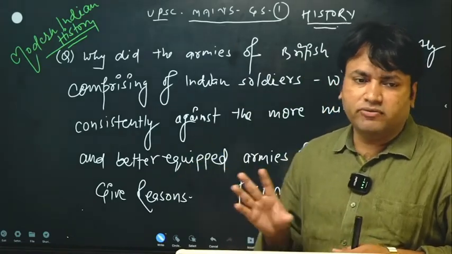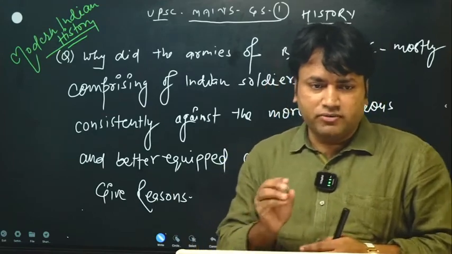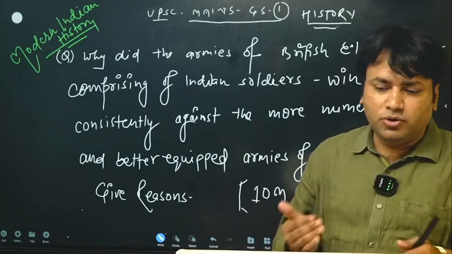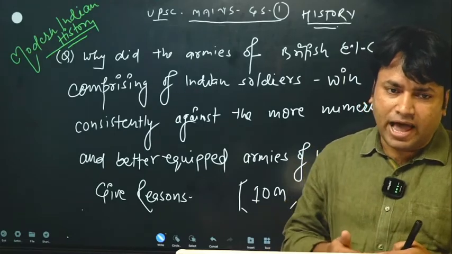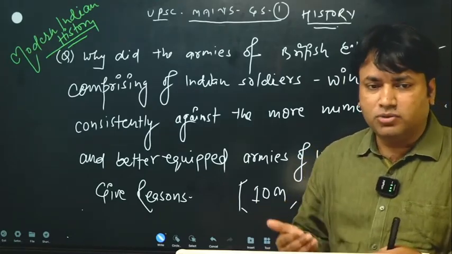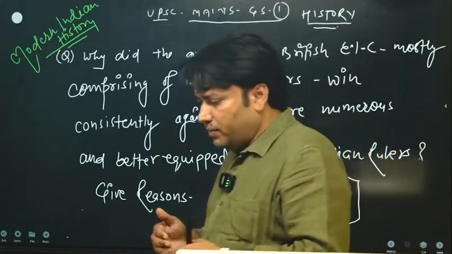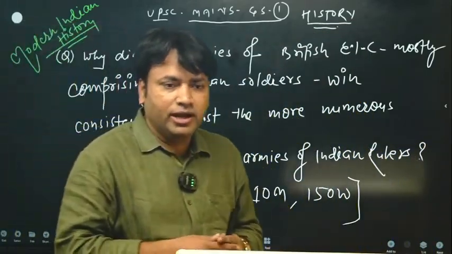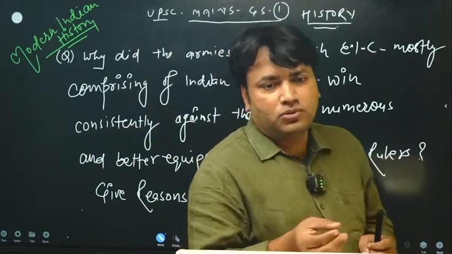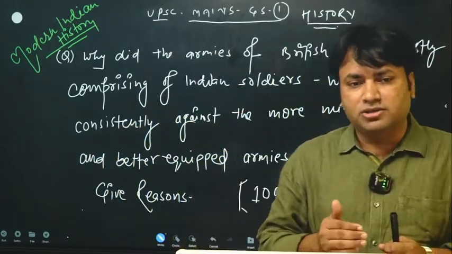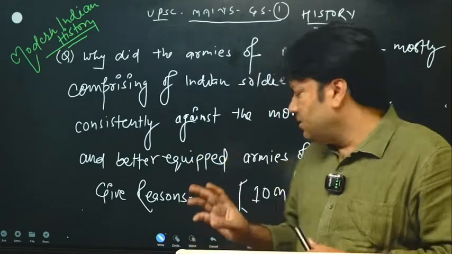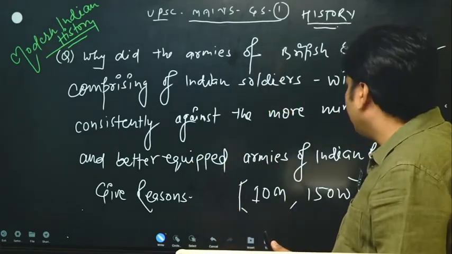This question is a very simple question, and while writing the answer, what you have to do is write about the superiority of the British army, and you have to discuss the limitations of the armies of the native rulers. This is a simple question. So what are the other dimensions that we have to prepare?